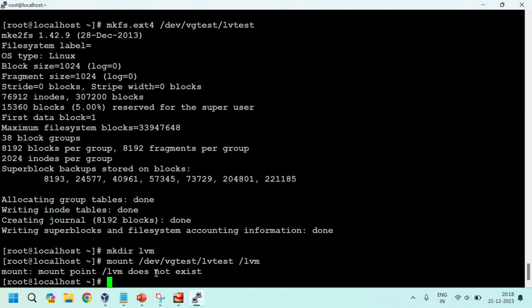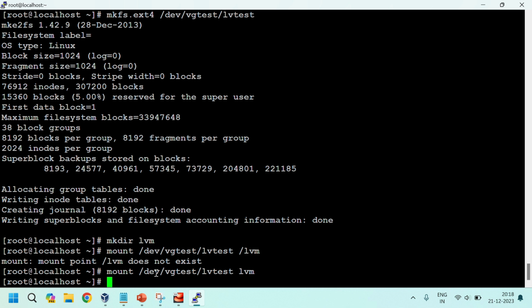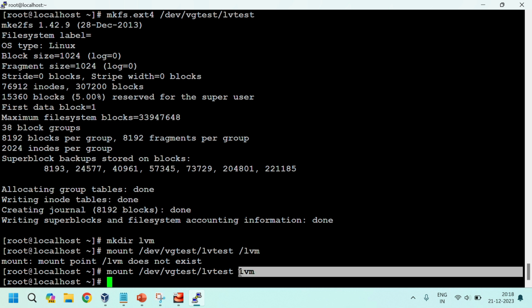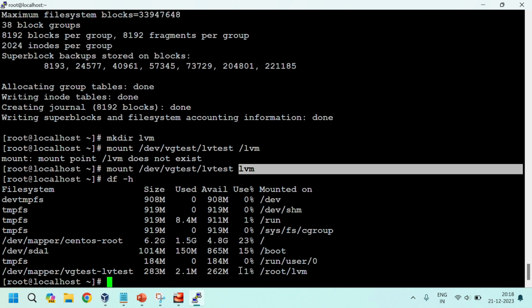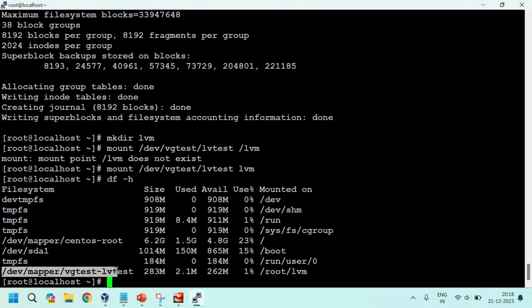Mount, it does not exist. Yeah, see, now df -h. See, /dev/vgtest/lvtest is mounted on /root/lvm. Okay, got it.